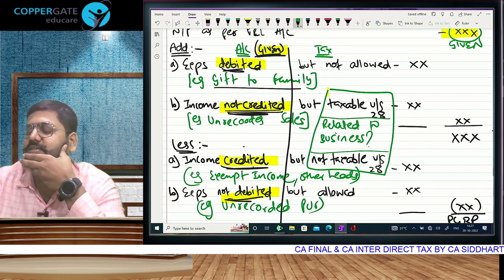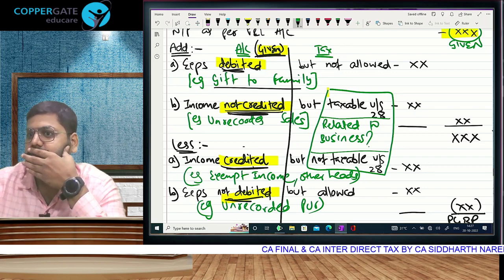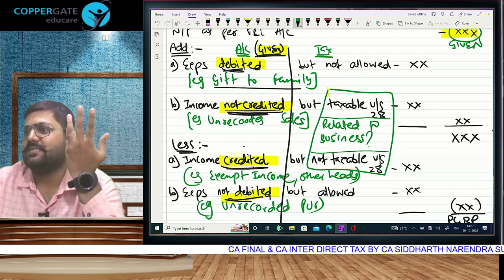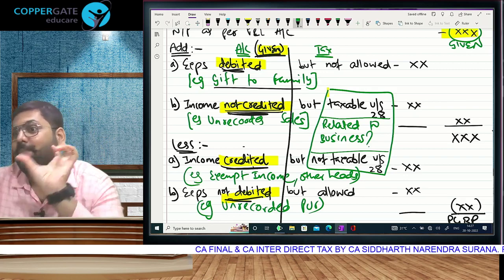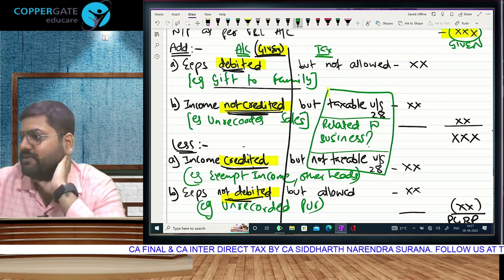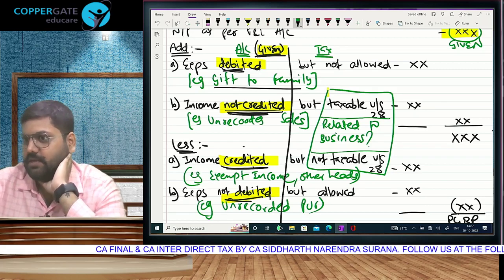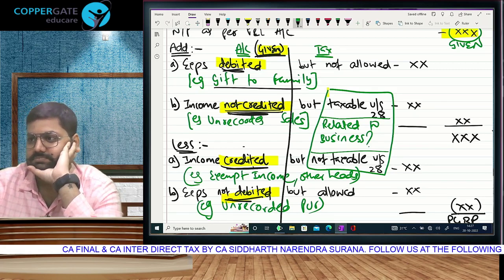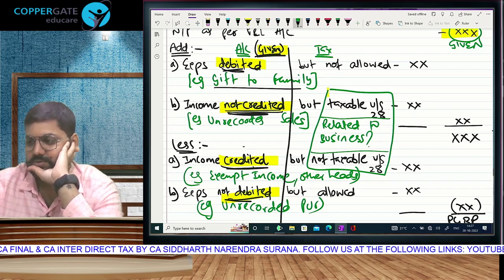GST paid earlier in business, now refund received. Earlier we paid, तभी वो expense था. I am asking only of incomes, no? I am only asking about incomes. GST which was paid during your business activities is now received as refund. Question understood, no? Yes or no?